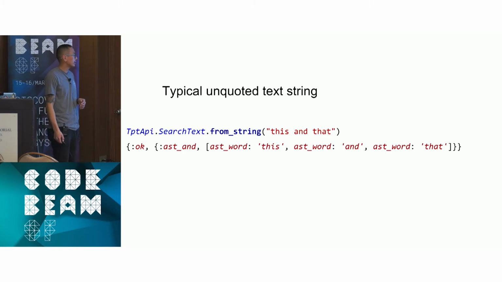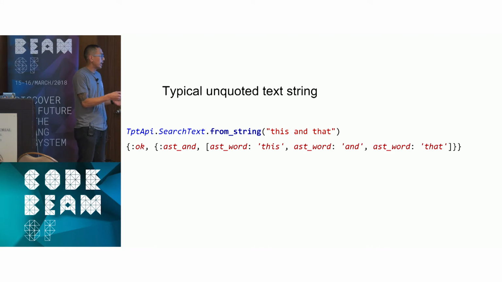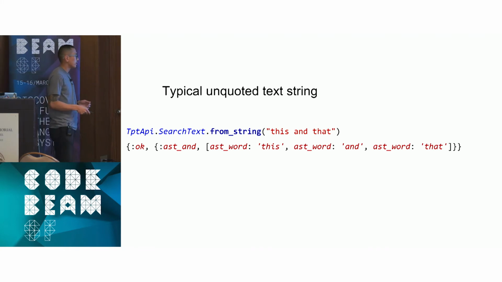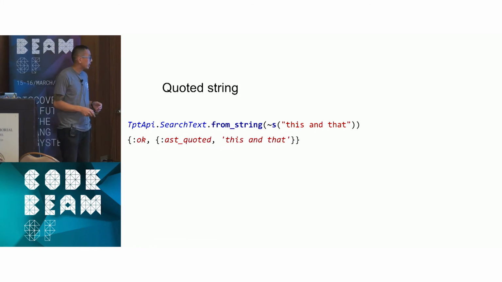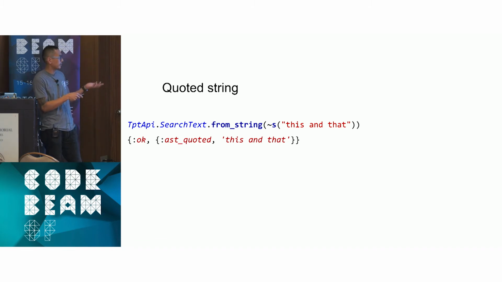To give a quick example, say a string of this and that is being searched for. We get an AST: a word of a char list of this, a word of a char list of the and, and a char list of that. Now consider a quoted search of this and that, and then you get a quoted AST of a char list of this and that.